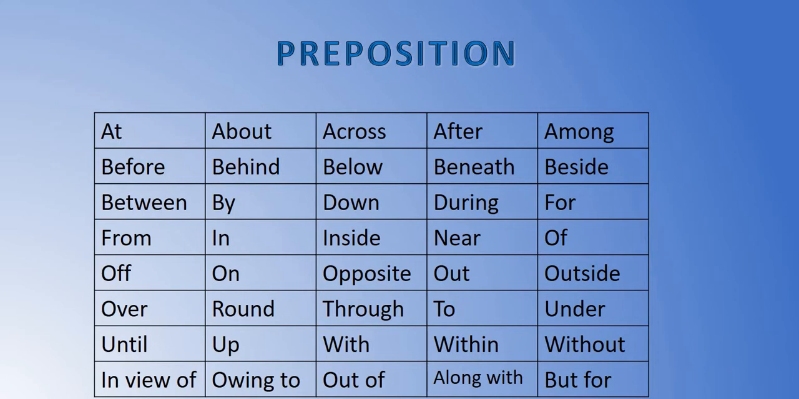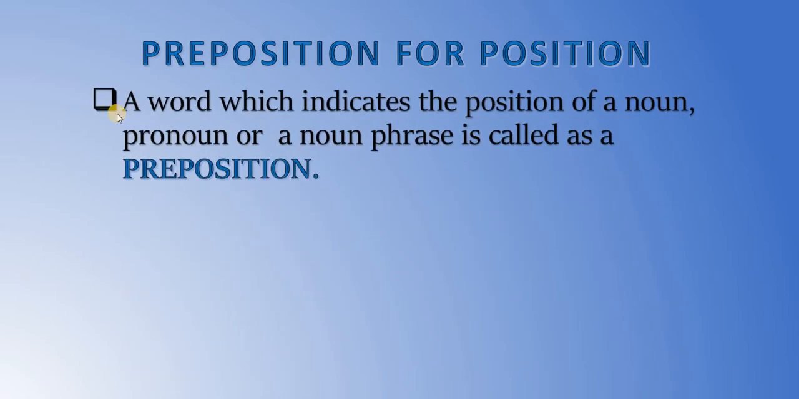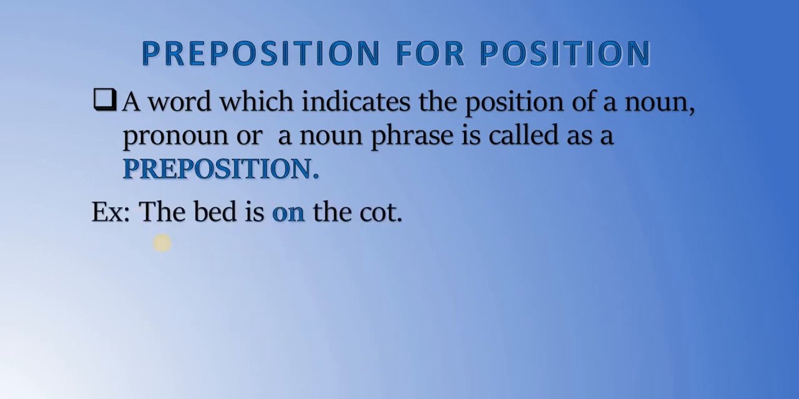Still, we have to learn some of the types of prepositions. First, we will learn the preposition for position. A word which indicates the position of a noun, pronoun or a noun phrase is called a preposition. Here it indicates the position of a noun like this. The bed is on the cot. Where is the bed? It is on the cot. So, on is the preposition for position.